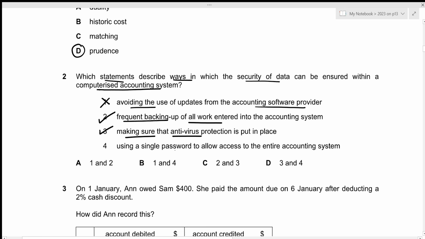And the fourth one is using a single password to allow access to the entire accounting system. So if you only use a single password, it means that any hacker could guess a single password correctly and get access to the entire accounting system. But if we maintain a different set of passwords for each of our accounts, it means that it will take a lot longer for any outside parties to get access to our entire accounting system, right? So statement 4 will be incorrect in case of security of data. The correct answer we're looking for should contain 2 and 3, which is given by option C.